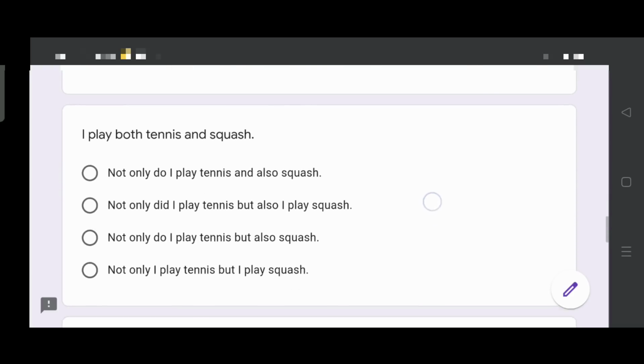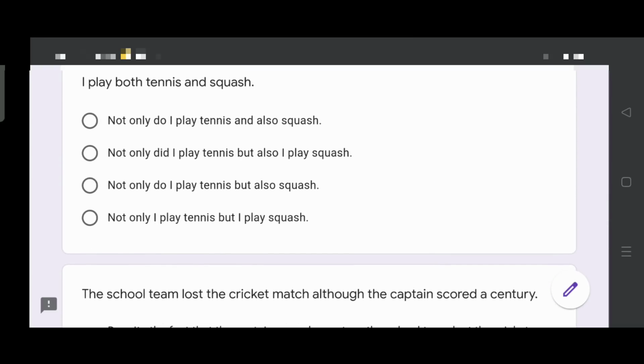Next, I play both tennis and squash. Not only do I play tennis and also squash. Not only did I play tennis but also I play squash. Not only do I play tennis but also squash. Not only I play tennis but I play squash.